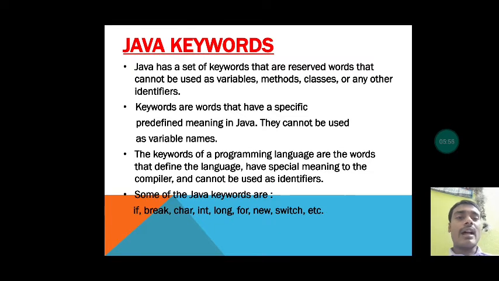Third point, the keywords of a programming language are the words that define the language, have a special meaning to the compiler, and cannot be used as identifiers.